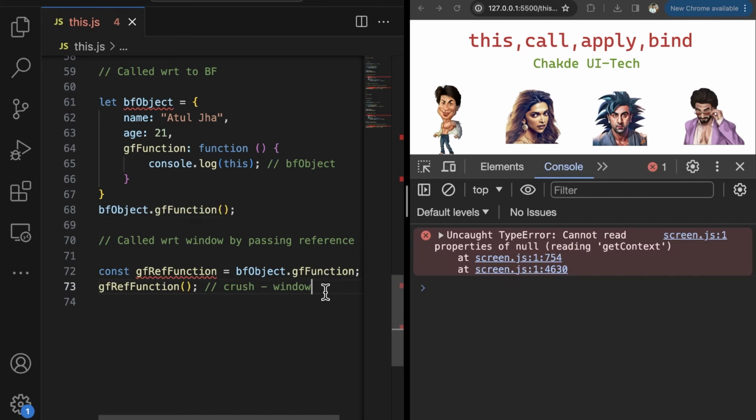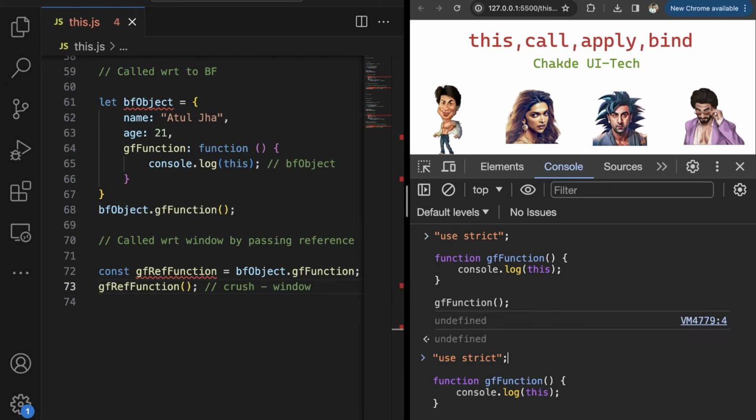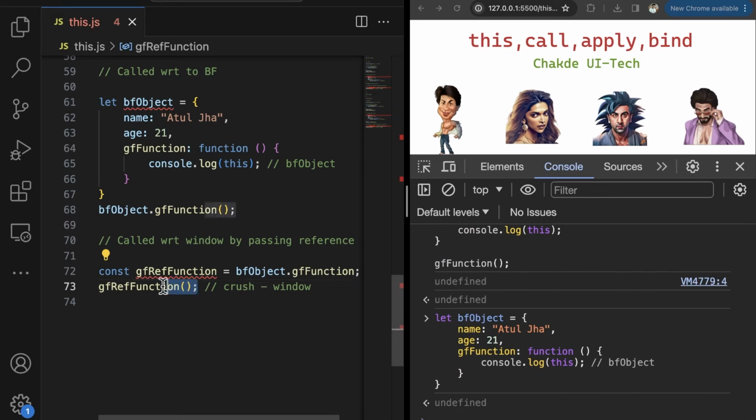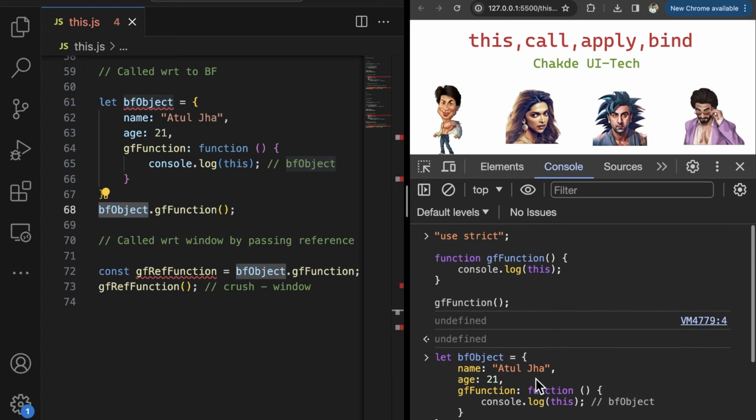Now the same story. Let me again print the strict mode. Let me get to the other object that we created. Okay, now we are going to print this guy where I'm not calling with respect to an object. We are calling without any BF. There is no object reference in the starting. What we are going to do, if we execute it now, let's see what is going to be the outcome. We are in strict mode.